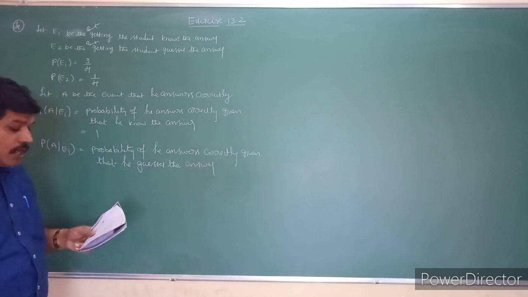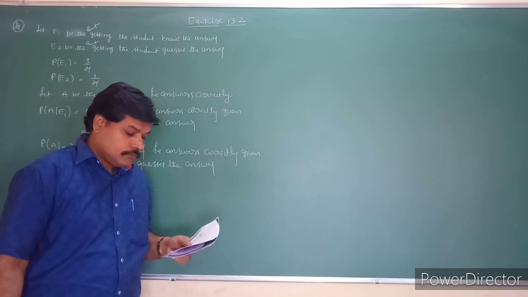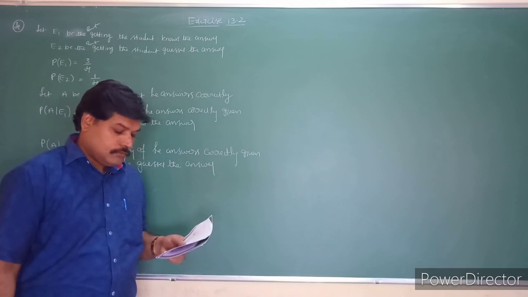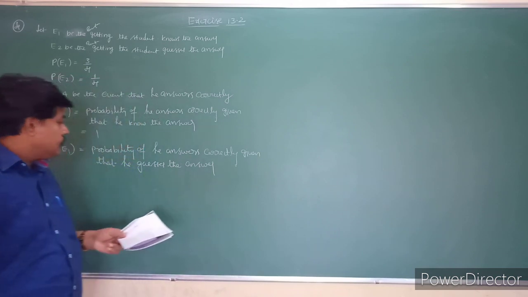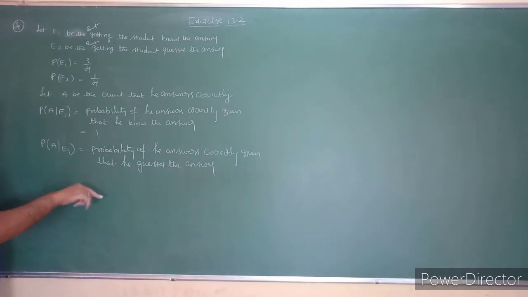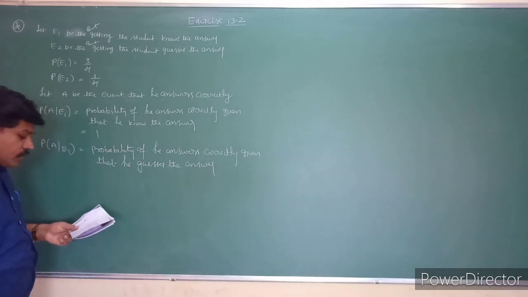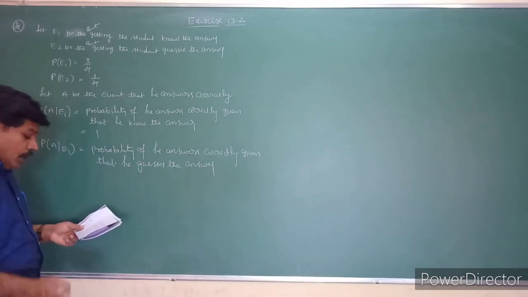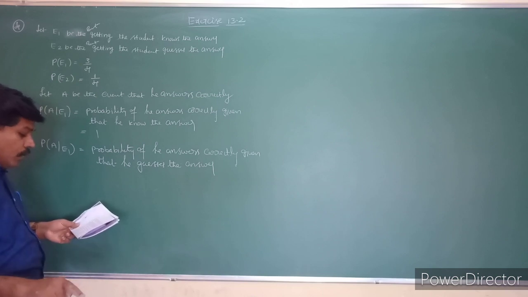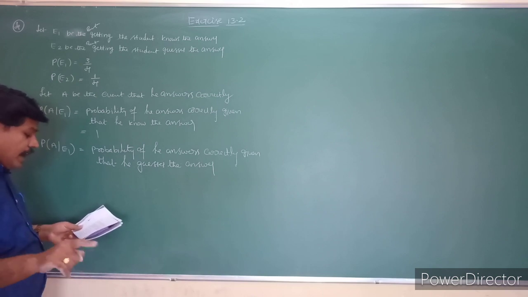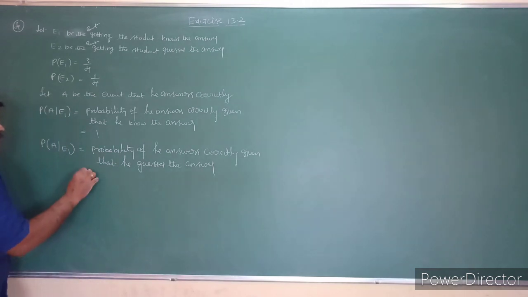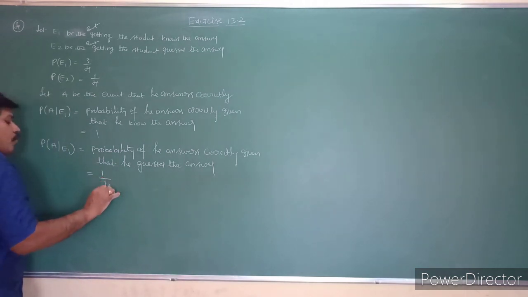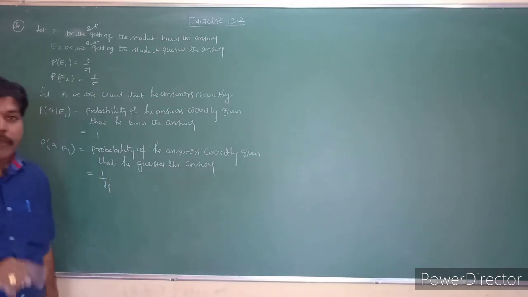He guessed the answer. What is the probability? They are already given that. So that is nothing but the student who guesses the answer will be correct with the probability 1 by 4. They are already given this. This probability is 1 by 4.